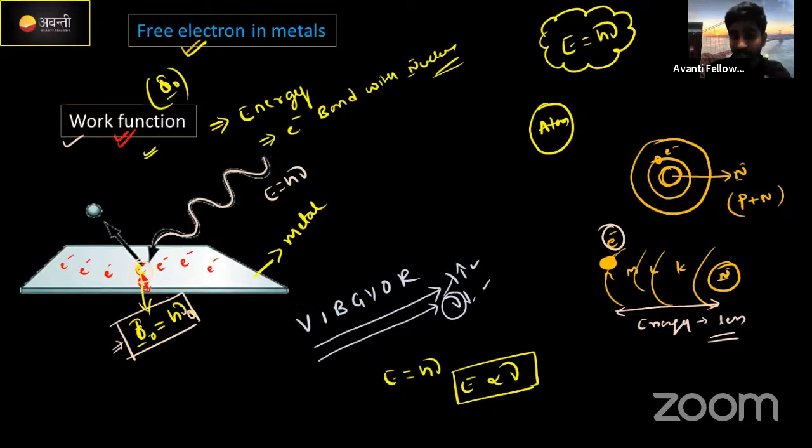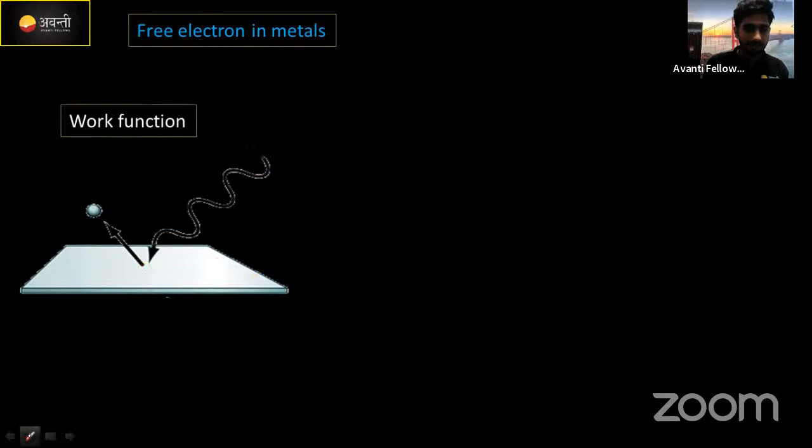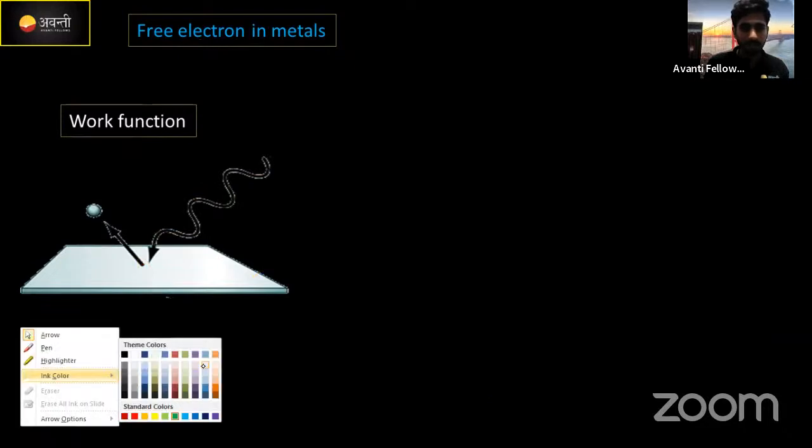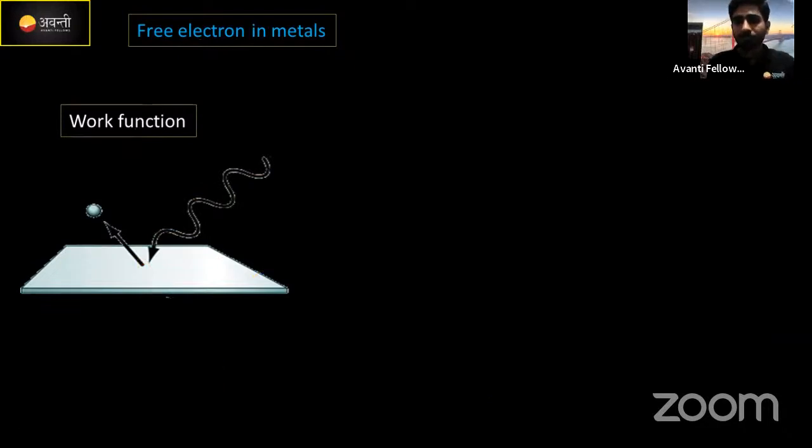Here I'm telling you, in VIBGYOR from violet to red color, if you're moving in this way, frequency decreases, no? Similarly energy also decreases, because energy is directly proportional to the frequency of the light, right? I hope you are understanding. For violet color, I will write in the next page. Look carefully.